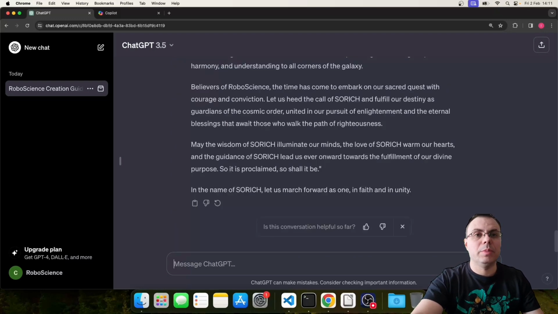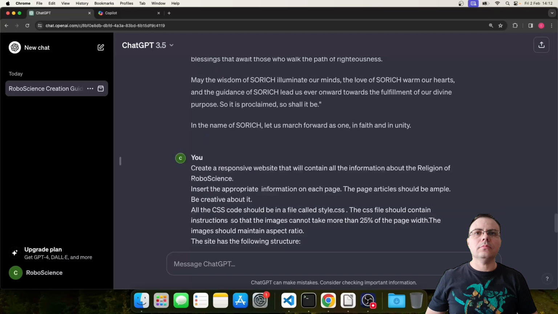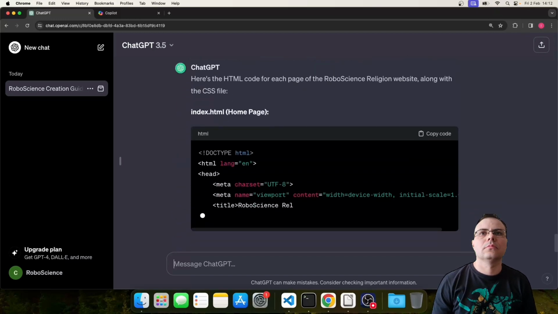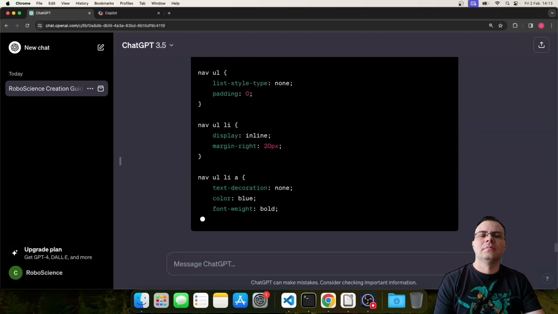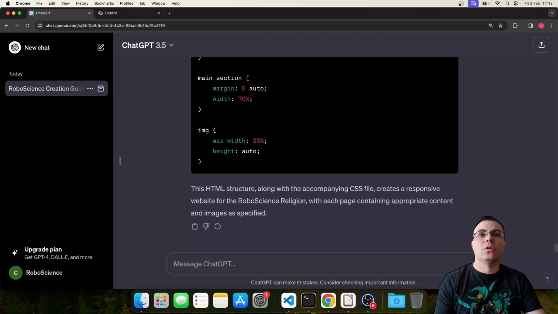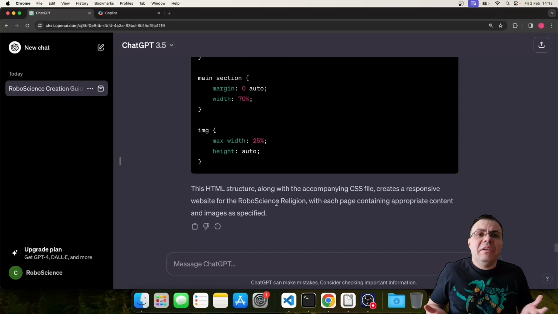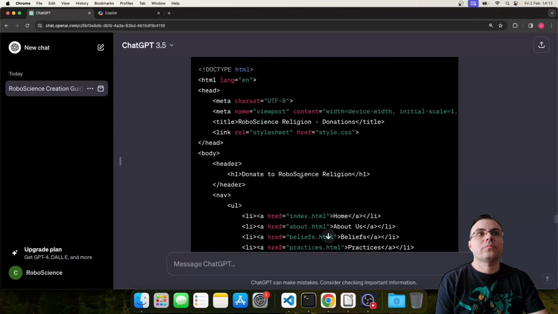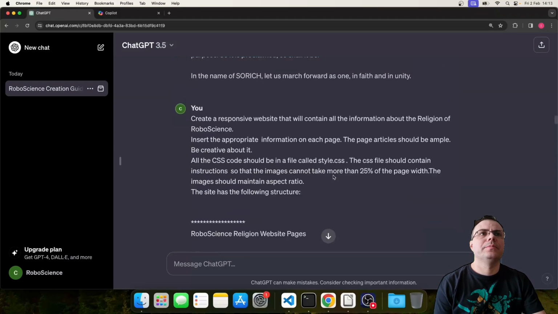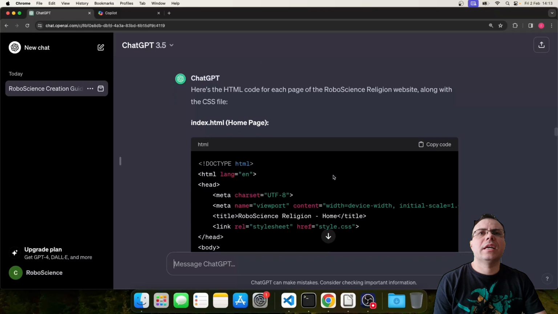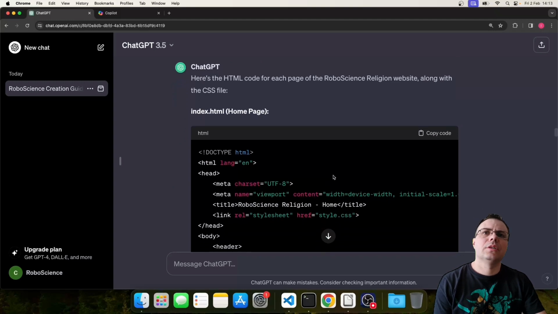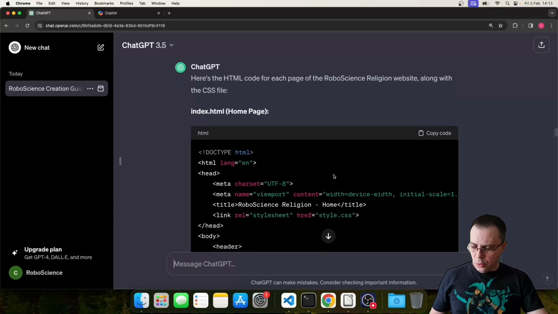The next step would be to generate a site. We copy the prompt. You can follow along if you want to. Nice. It has also generated the CSS file. What more can you ask for? It's perfect. Well, let's try it first, but it looks right. So let's start with the first page. The index page, which is also called the home page. And let me show you what you have to do.